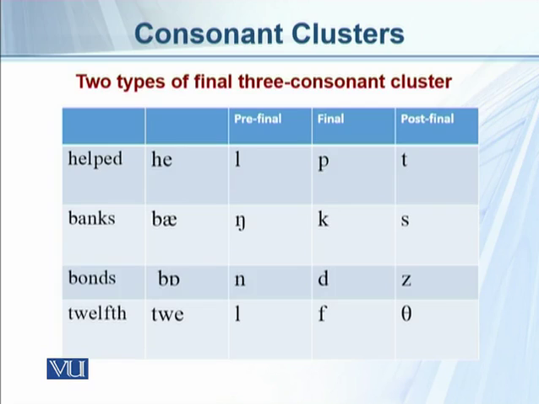Bonds, n pre-final, d final, and z as post-final. And twelfth, l as pre-final, f as final, and th as post-final. So this is the case when we have three consonants, where we have one pre-final, one final, and one post-final.